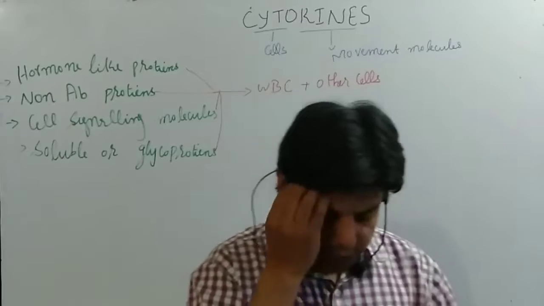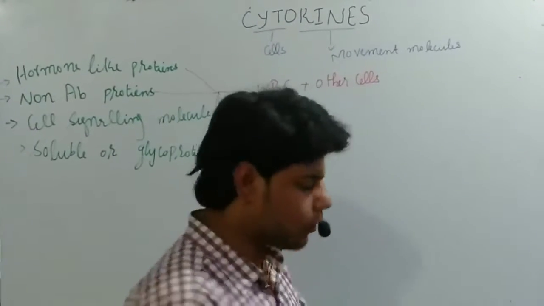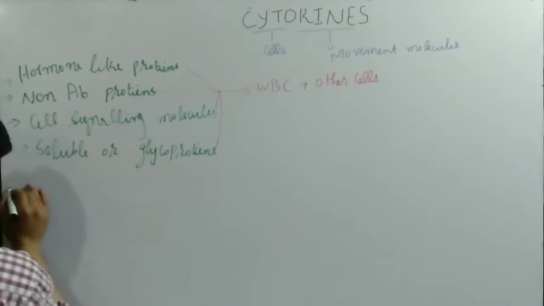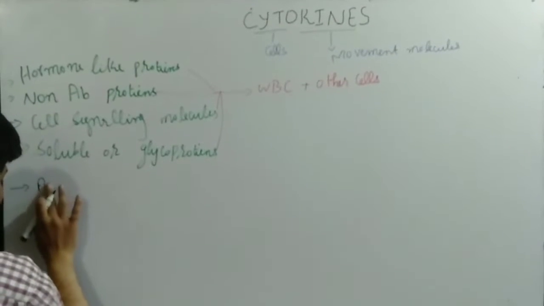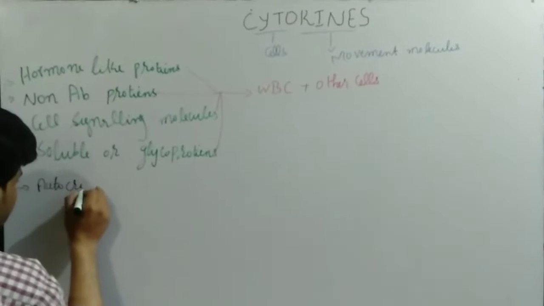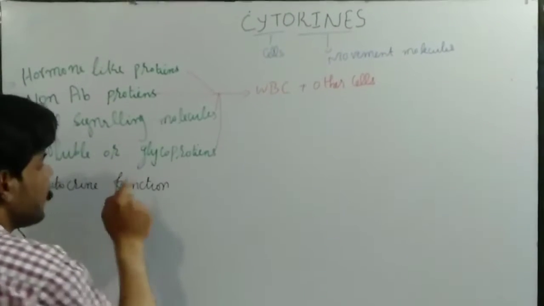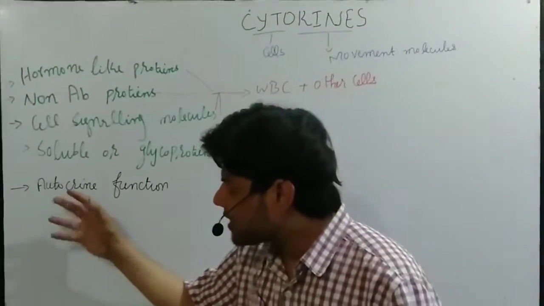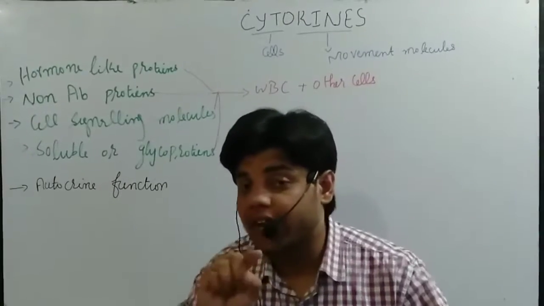Now if we discuss the functions of the cytokines, we have different functions. We have the autocrine function of the cytokines. Let me write here, autocrine function. Now what actually happens in this function? When the cytokines are released from the cells and affect the other cells.